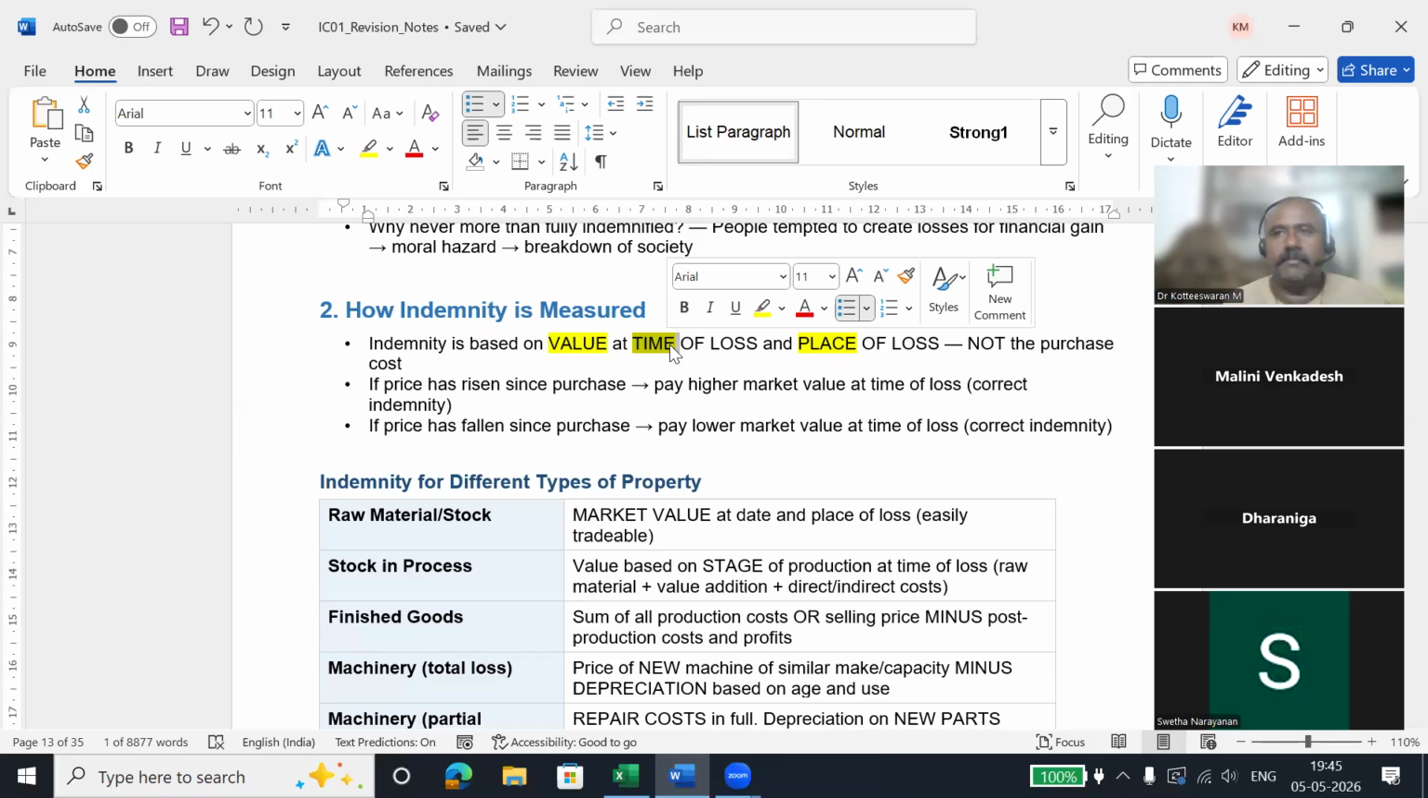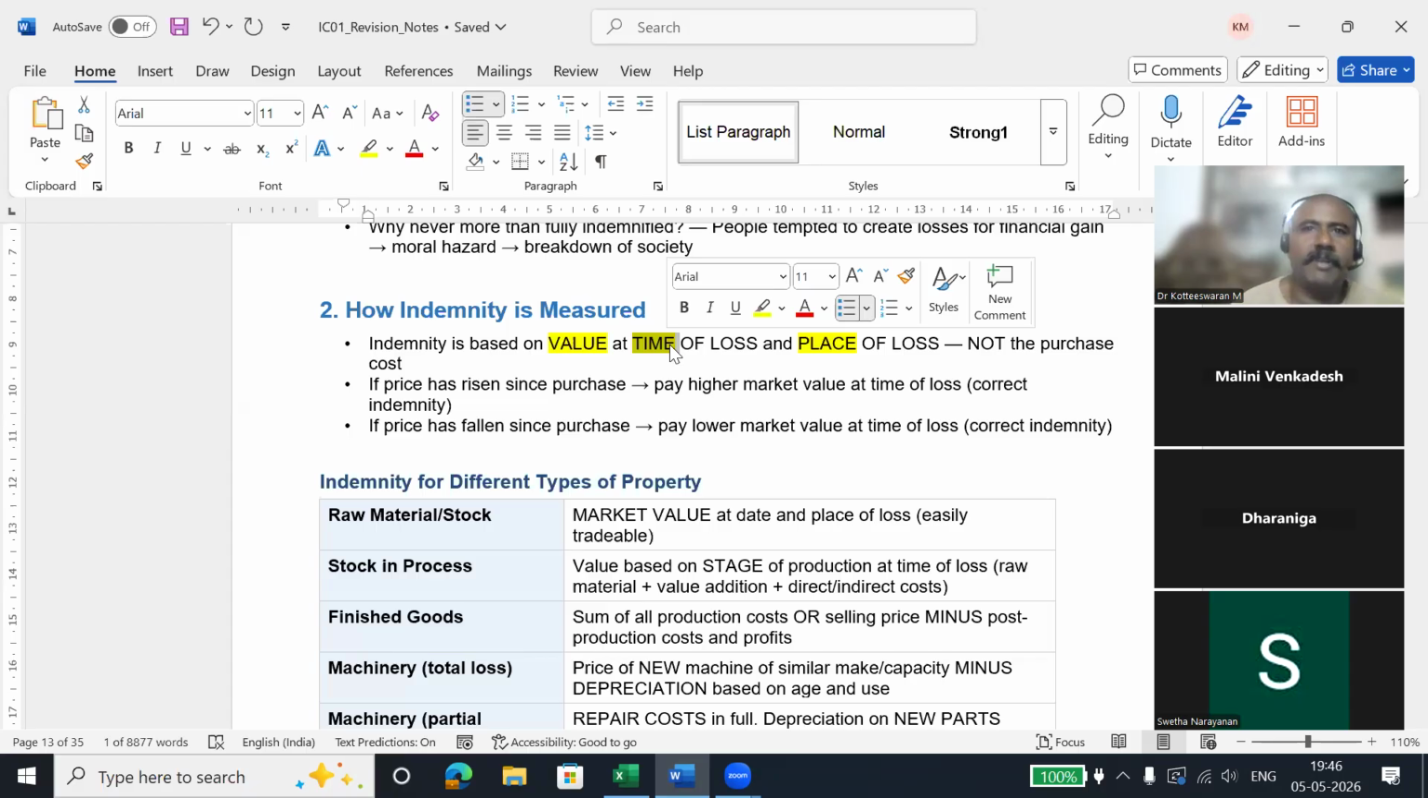Same like, if I'm buying a two-wheeler bike for 50,000 now, and I'm riding that bike for 5 years, maybe after 5 years the market value of that bike will not be the same 50,000. It would have depreciated because I'm using it regularly. So it would have lost its value, and maybe after 5 years the cost of that bike may be 20,000. So when somebody has stolen that bike after 5 years,